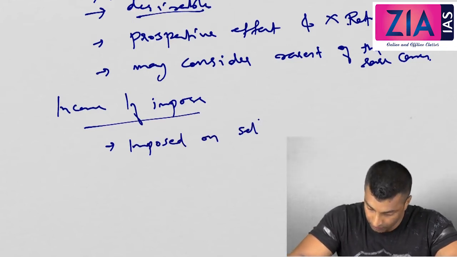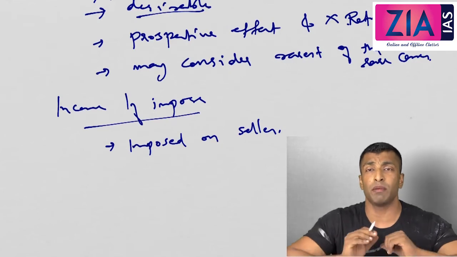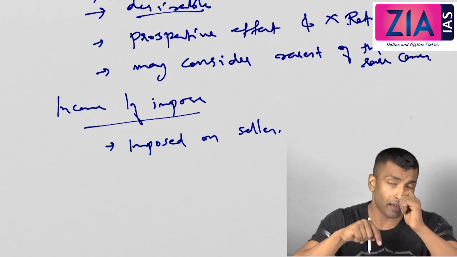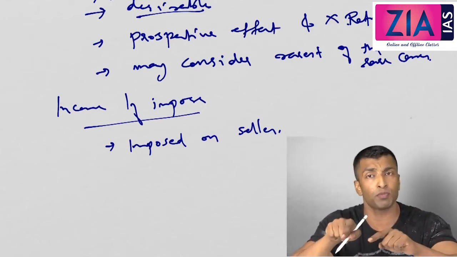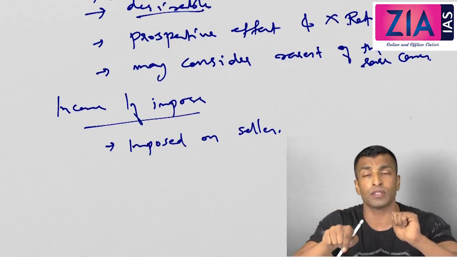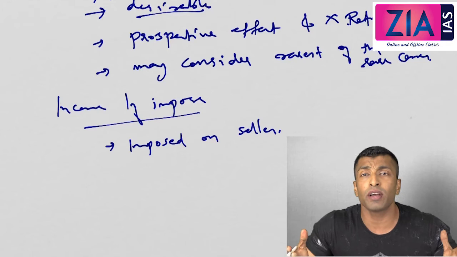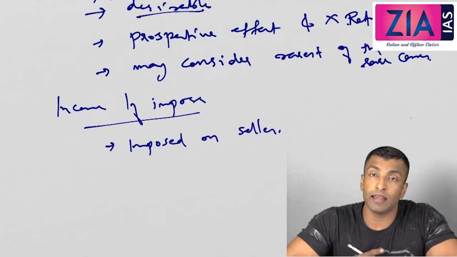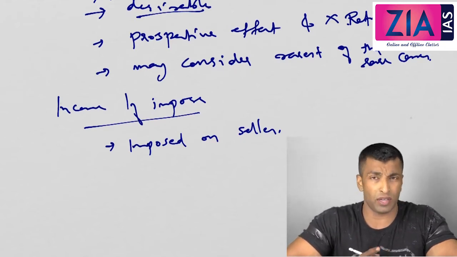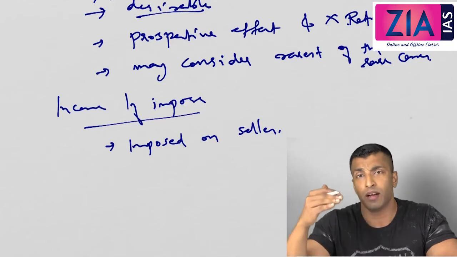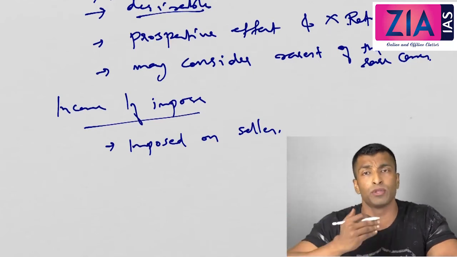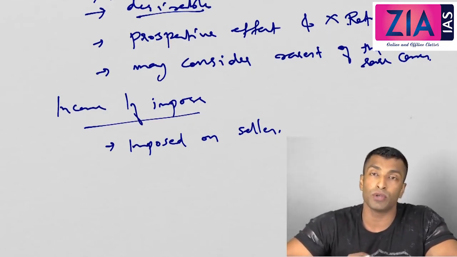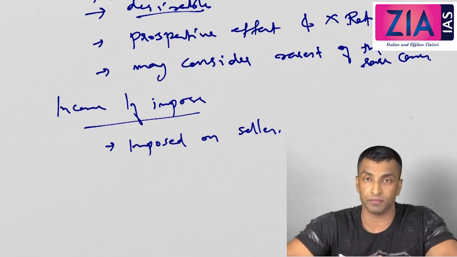Now, what is the logic for imposing it on the seller? See, who is gaining the capital gain? It is the seller. Hutch made the capital gain because Hutch bought another company in 2003 and sold it in 2007, and Vodafone has nothing to do here. They have actually made the entire payment. So who is avoiding the tax here? It is Hutch only. Evasion is illegal, where you illegally reduce tax liability. Here it is done legally by using a loophole, so I should say it is tax avoidance. So who is avoiding the tax? It is Hutch. So it should be imposed on the seller, not on the buyer.